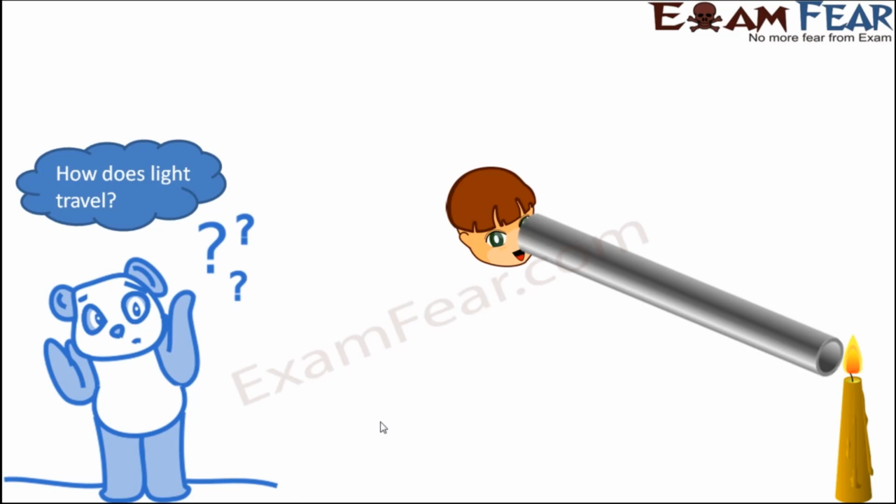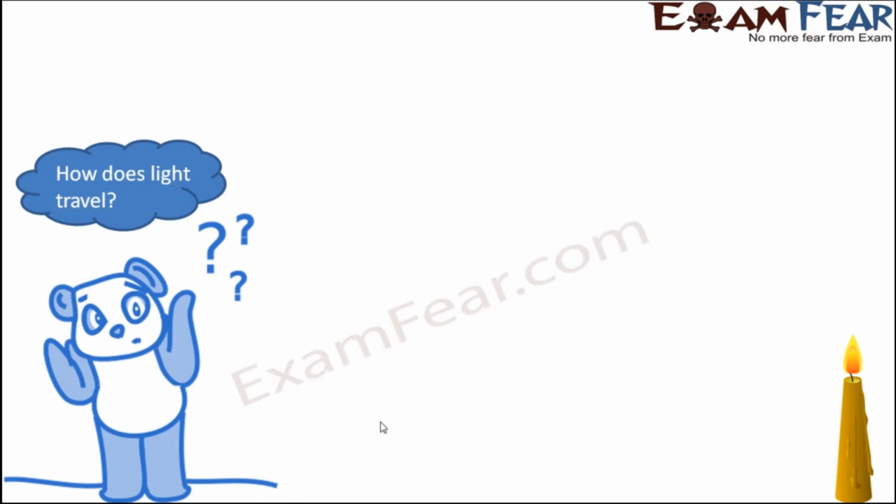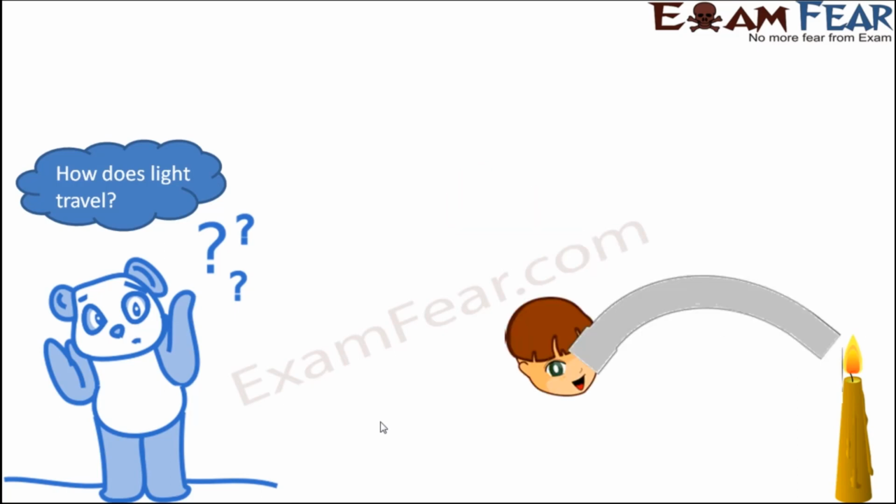Now, you try the same thing in a slightly different way. Instead of the straight tube, you try to see the same thing through a bent tube. It's the same tube. If you have a tube which is flexible enough that you can bend it, just bend the tube and try to see through it. Now this time you will not be able to see the light. You will not be able to see anything inside the tube. It will be completely dark.